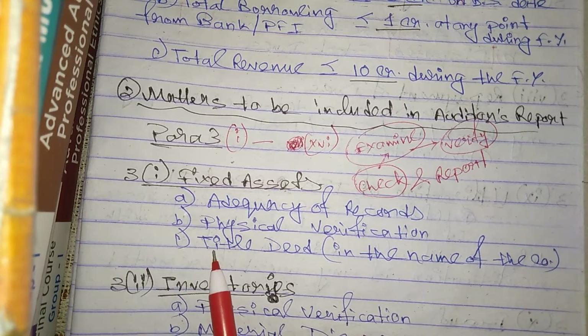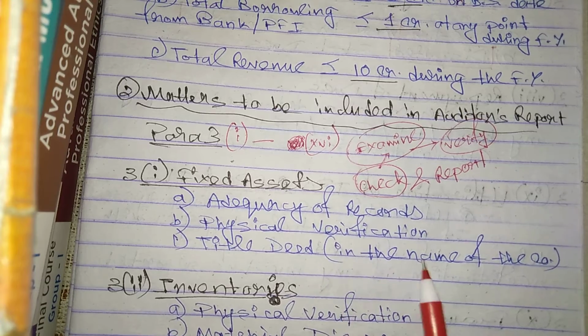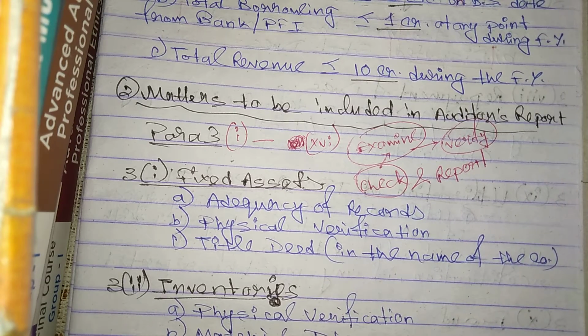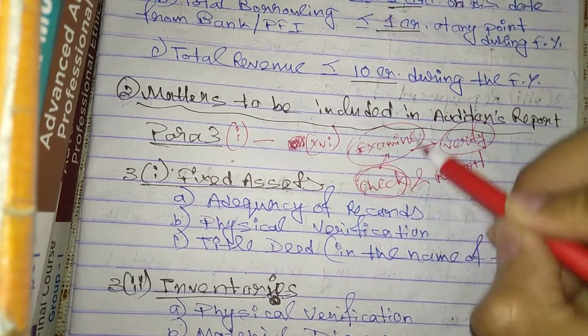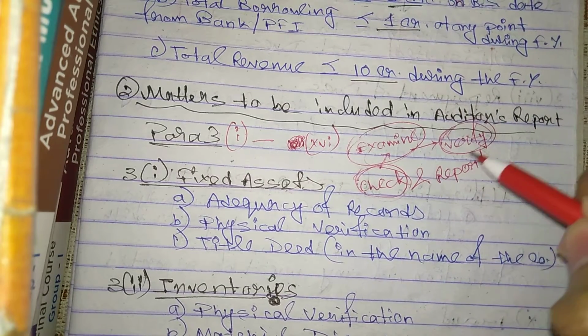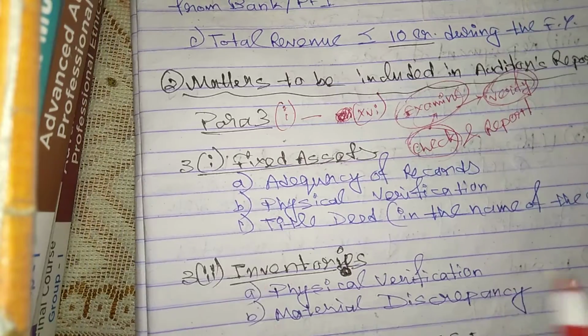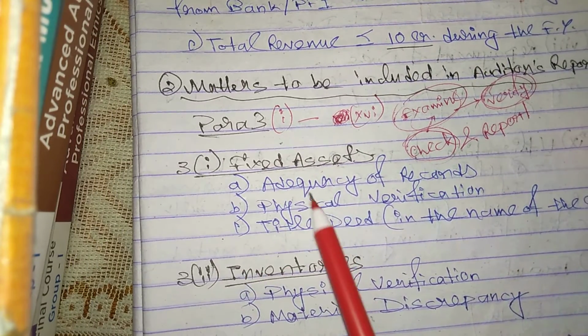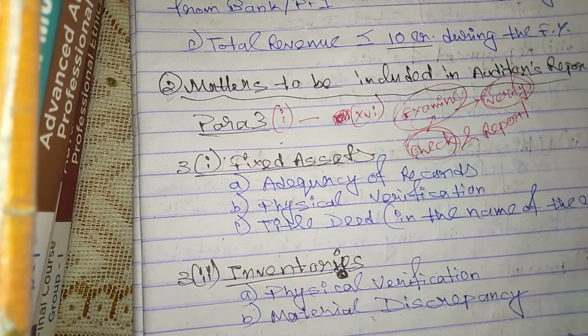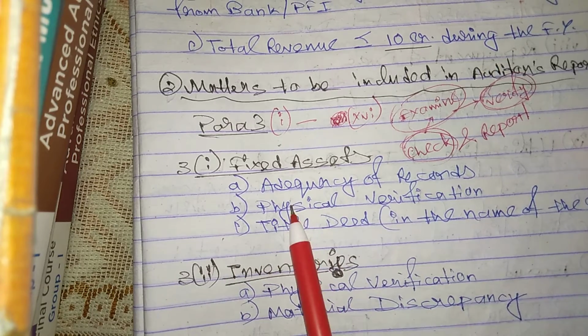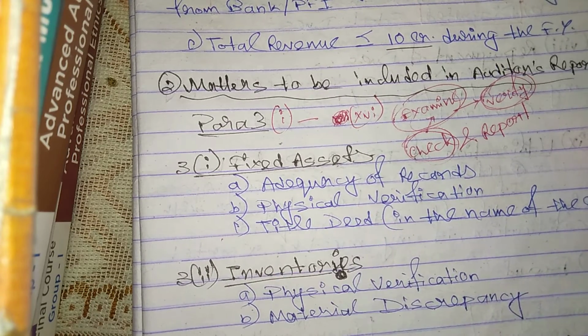Point C, check the title deeds whether they are in the name of the company and report for the same. You can write check, examine or verify and report for the same. So what is the pattern? Check, then you write the topic and then report for the same.